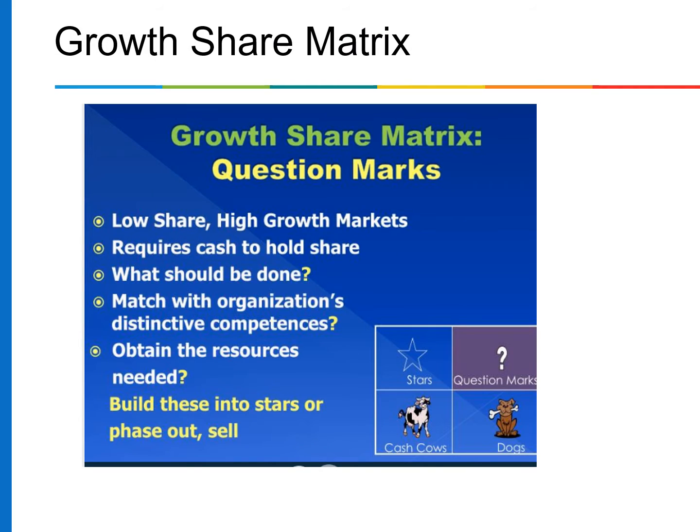Next, question marks. Significantly attractive market potential, though the business unit does not have a significant share. Question marks are appropriately named. The business may require significant investment, may not be directly associated with the competencies of the firm, and may never grow to be a prosperous business.